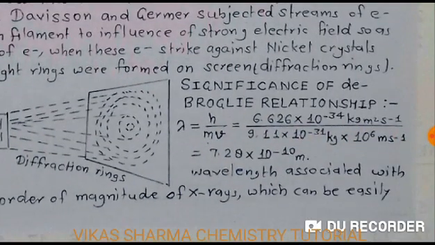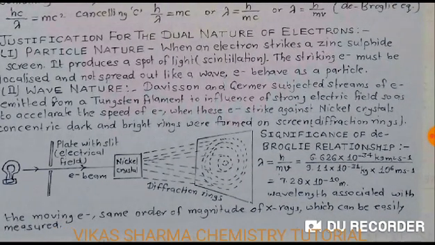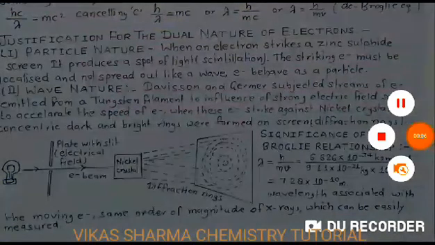So the de Broglie relationship, lambda is equal to h upon mv. We put the value, Planck constant 6.626 into 10 to the power minus 34 kilogram meter square per second. Then mass and velocity, 9.11 into 10 to the power minus 31, mass of electron, then 10 to the power 6. So it is 7.28 into 10 to the power minus 10. So the wavelength associated with the moving electron is of the same order of magnitude as X-rays, which can be easily measured.